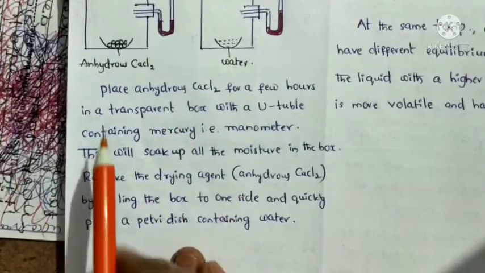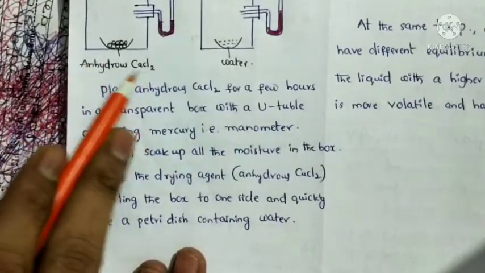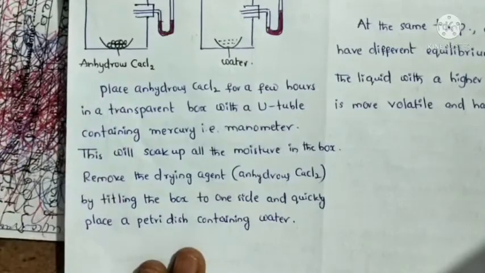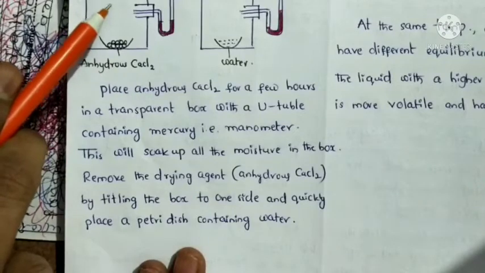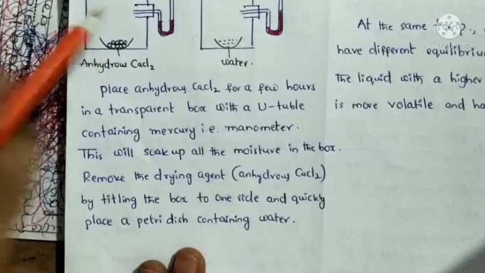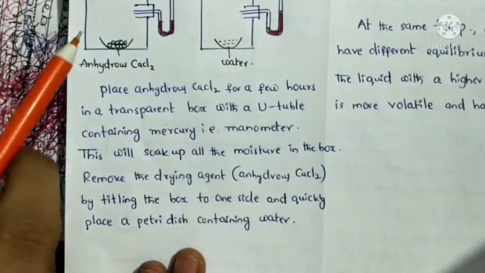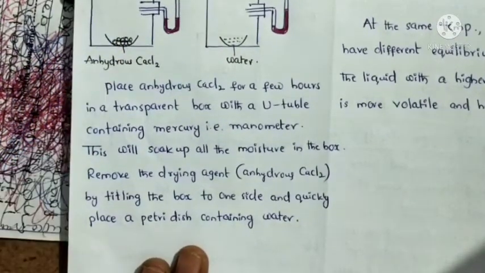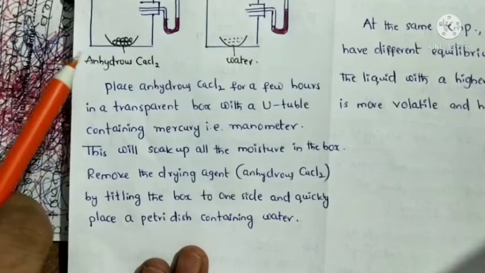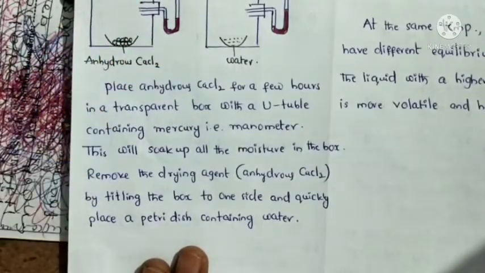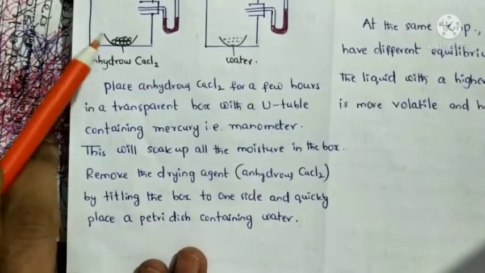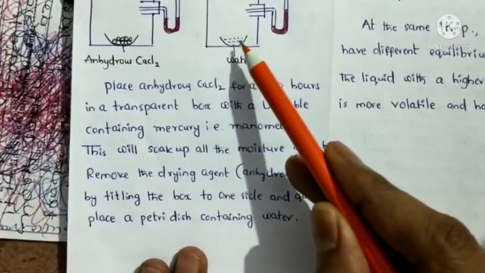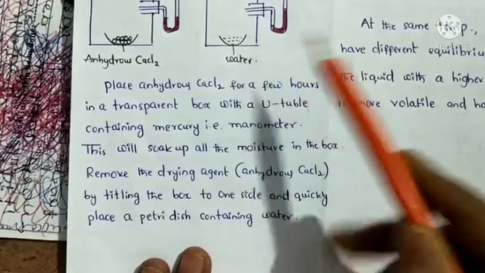Anhydrous calcium chloride is also called a drying agent, so this will soak up all the moisture in the box. After a few hours, remove the drying agent by tilting the box and quickly place a petri dish or watch glass containing water.